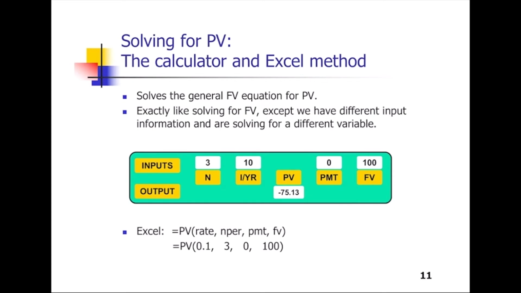As I mentioned before, the minus sign means cash outflow. And it can also be interpreted like this: if you will have $100 after 3 years, it has this amount of purchasing power.